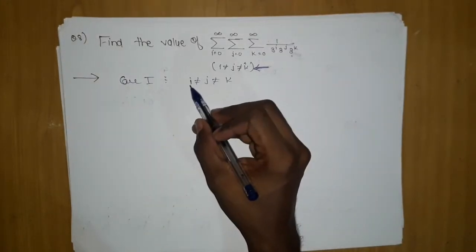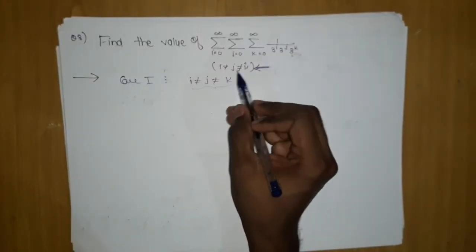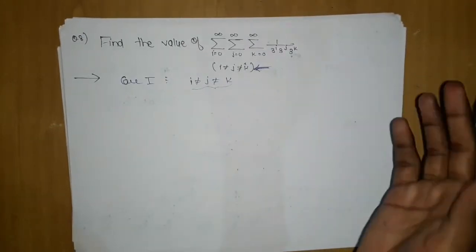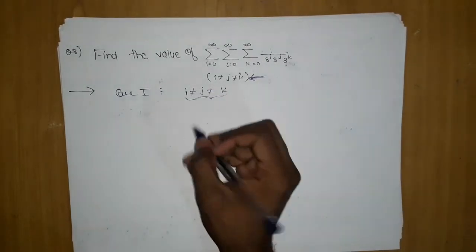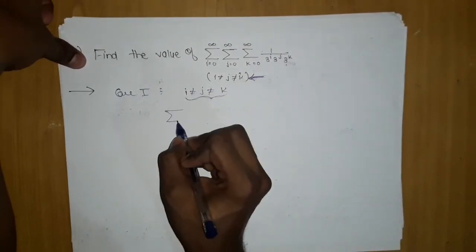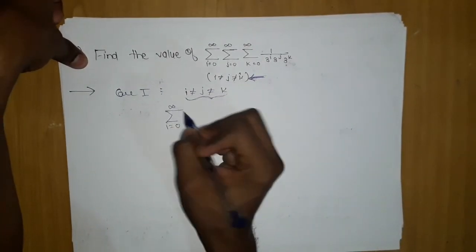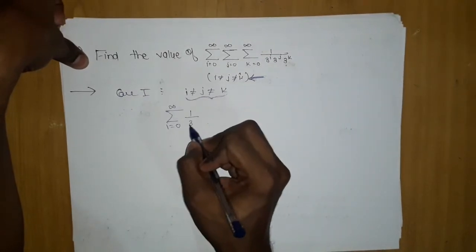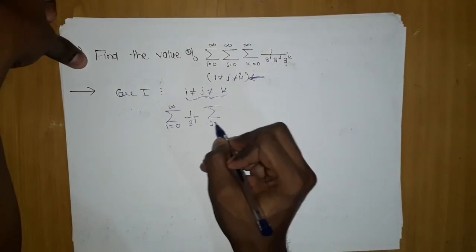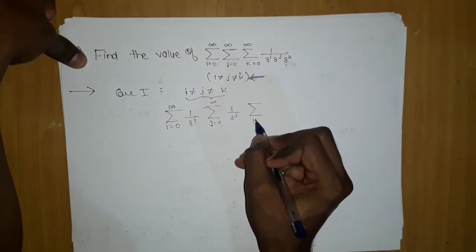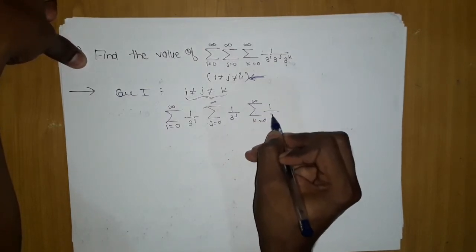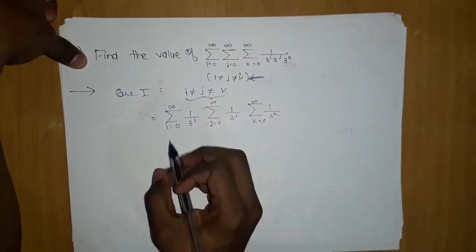This is a case we are considering, that i, j and k are different. If this is true, then I can do one basic thing. I can separate them as per sigma: summation 1 upon 3^i, summation j equals 0 to infinity 1 upon 3^j, and summation k equals 0 to infinity 1 upon 3^k. So I have separated them as per sigma.